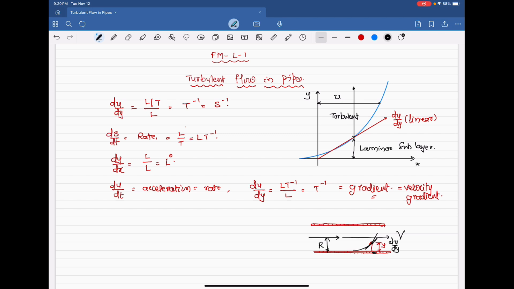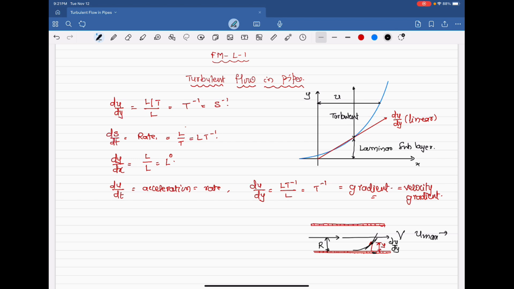Whenever product flows in a pipeline, what happens? The centerline velocity will be the maximum velocity and the velocity at the wall will be the minimum. Capital V is the mean velocity of the total flow, and U max is the maximum velocity.